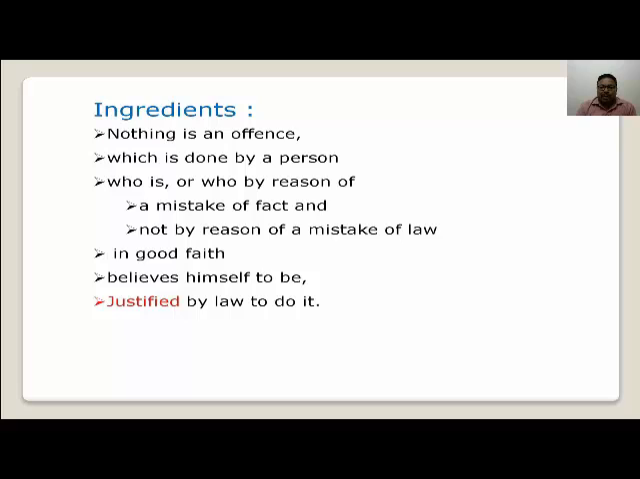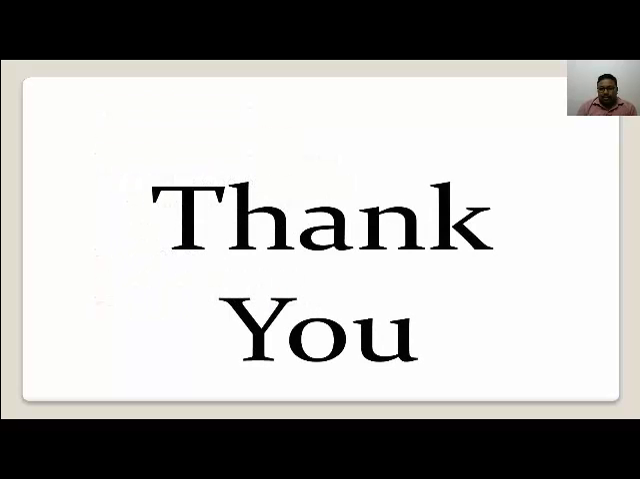So what are the important requirements of section 79? The first thing, the person must have done a certain act. Secondly, he must have made a mistake of fact. Third, he must act in good faith. And the fourth one, his act must be of such a nature that it can be justified by law. If he fulfills all these requirements, any person other than the persons provided under section 76, all other persons can take the defense of mistake of fact under section 79. So section 79 is also an important section with regard to mistake of fact. Thank you very much.